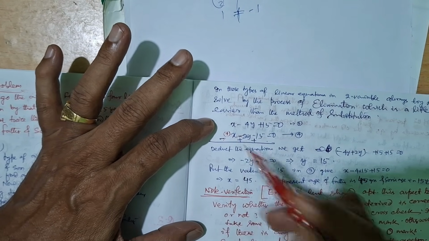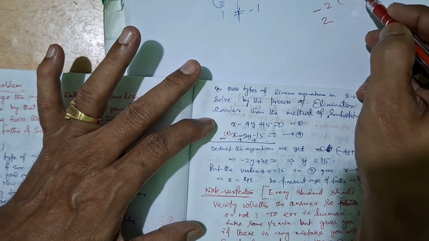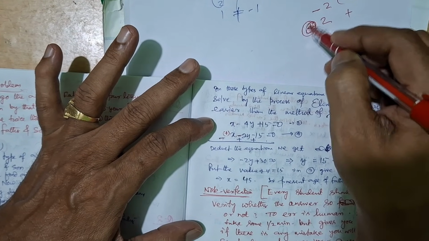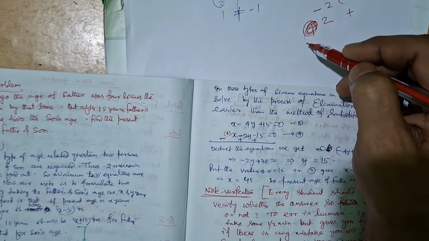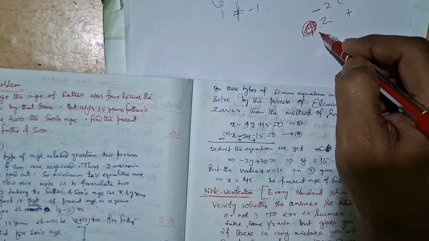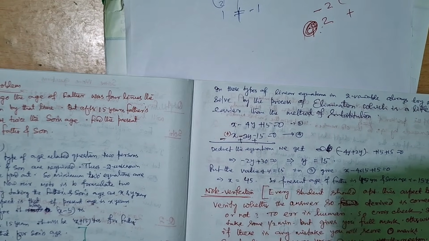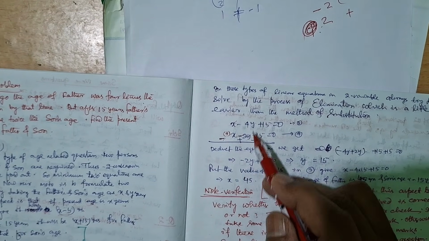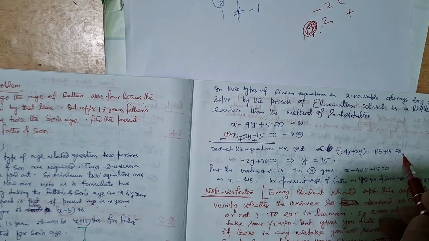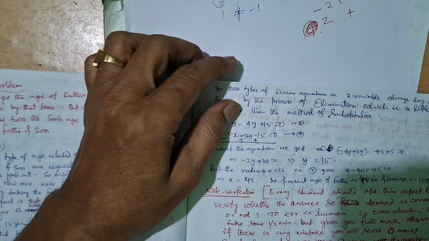If it is not minus, it is plus, even if plus is not given. In general, we do not give any plus sign before a number. That means when no sign is given, it is plus. Okay. So minus, plus, minus, plus, sign change. So this will cancel out. Minus 4y plus 2y plus 15 is equal to 0. Minus 2y is equal to minus 30, so y is equal to 15. Put the value of y is equal to 15, you will get the answer.